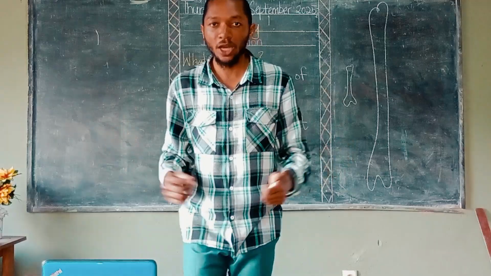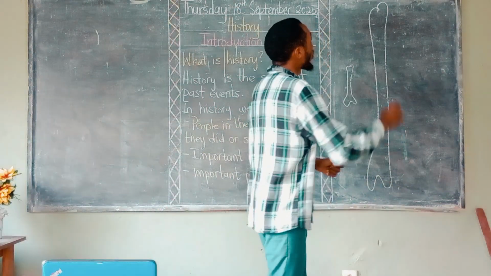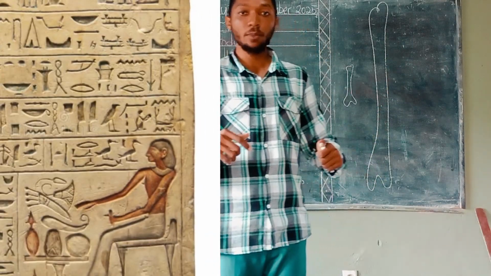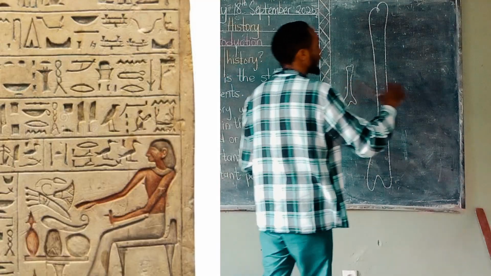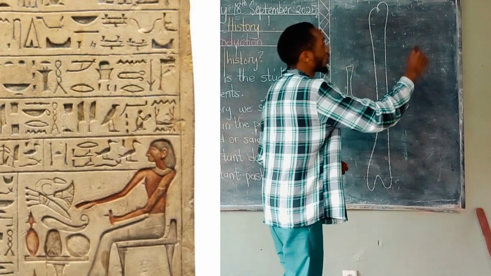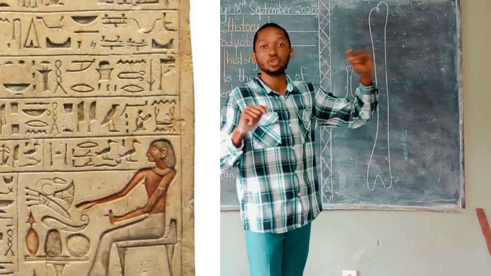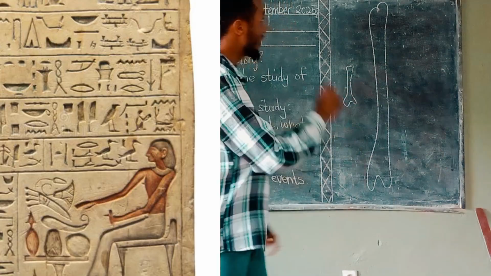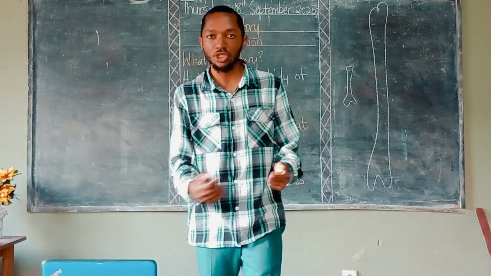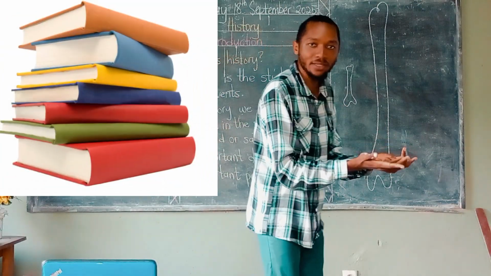In ancient Egypt, most of the time they wrote on the wall the names of their emperors, the names of their pharaohs. They also wrote the names of their gods. So they wrote a lot of things on the wall, and you got to learn about those people through the things that they wrote. And then in more recent times, we have written history, which is being passed through books. We get to learn about the past by reading about the past from books.